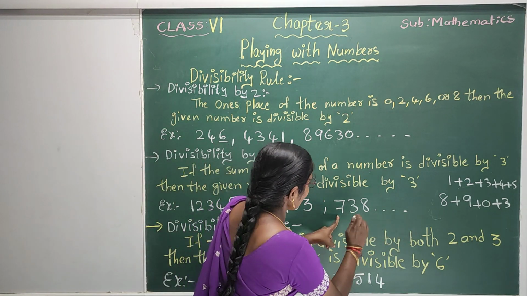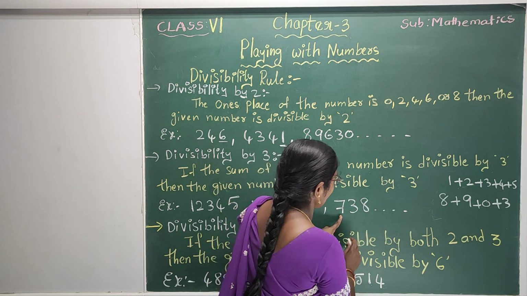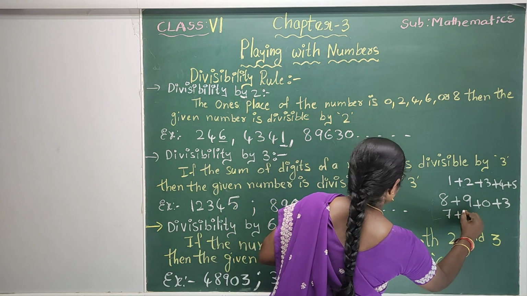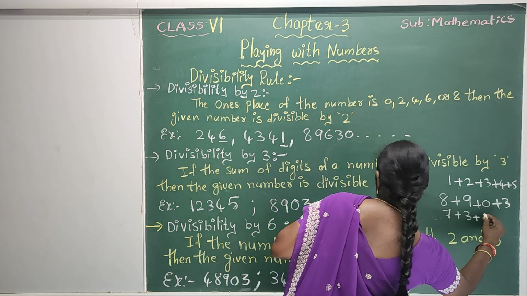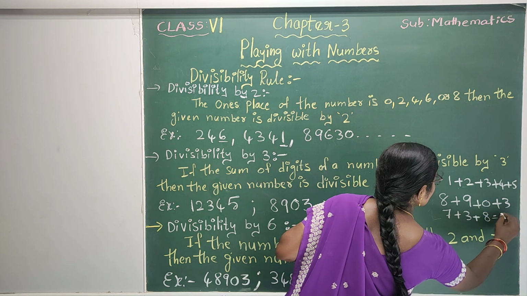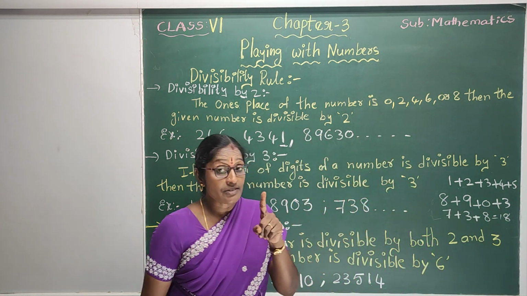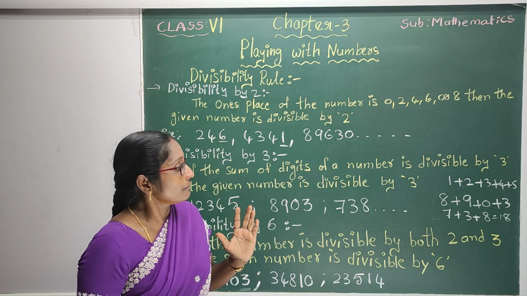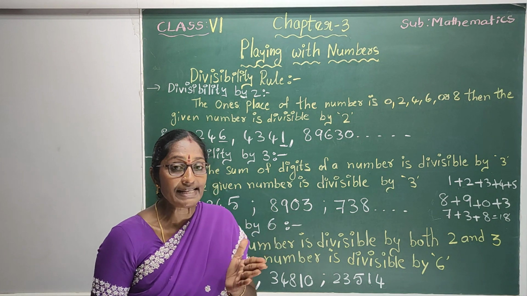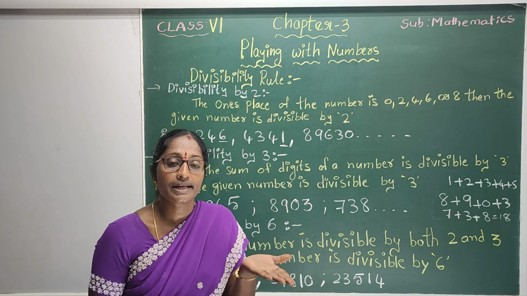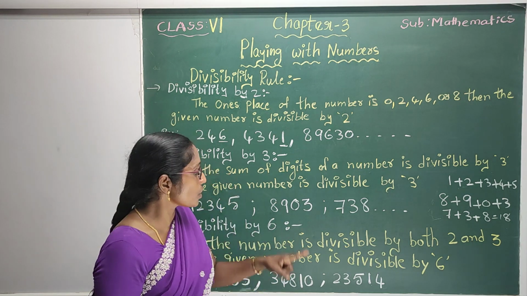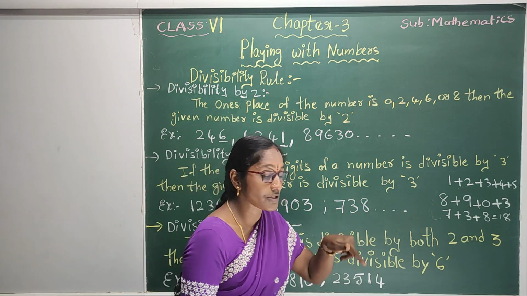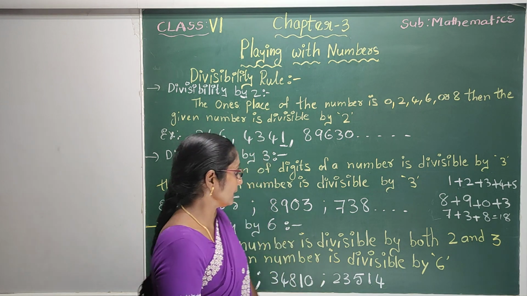Next, one more example, 738. If we add the digits, 7 plus 3 plus 8 is equal to how much? 18. 18 is divisible by 3. Why? Because 3 6s are 18. 18 is a multiple of 3. So, 738 is also divisible by 3.